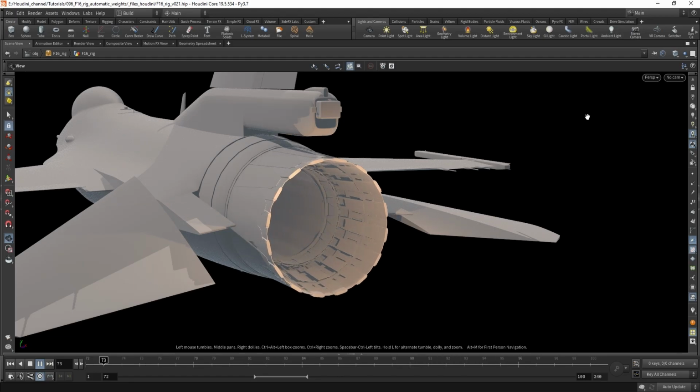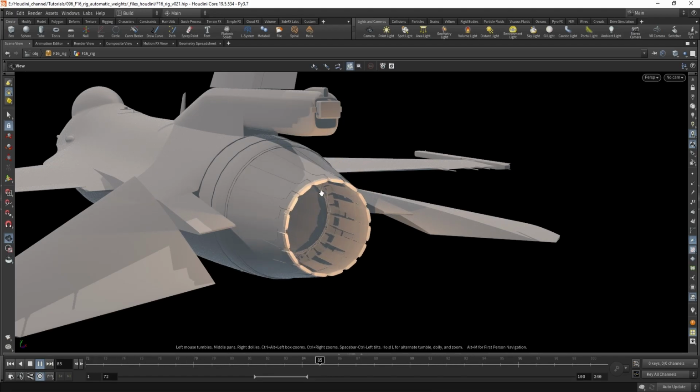Hello, in this tutorial I want to show you two main things. First is how I added skin weights procedurally to the jet nozzle, and second is how I used Python that helped me set up constraints for the 112 bones at the jet nozzle.